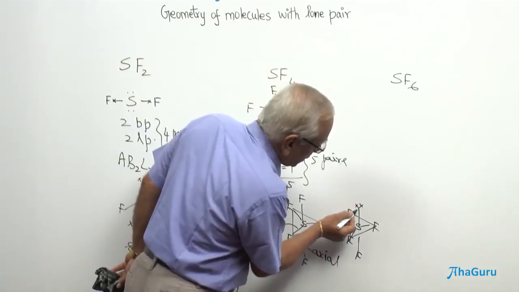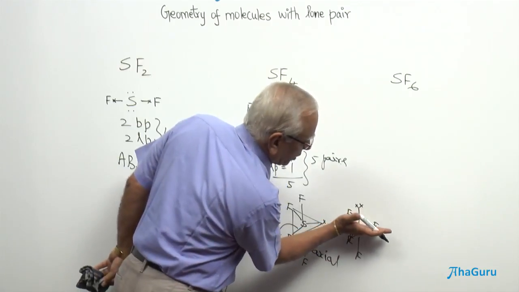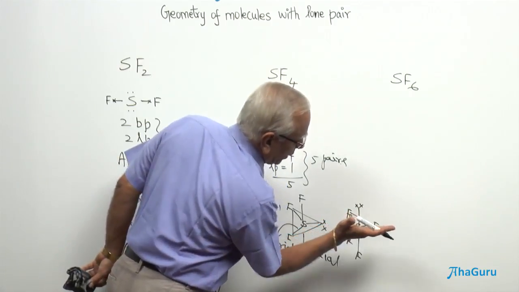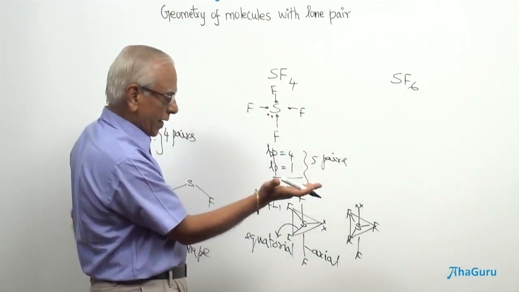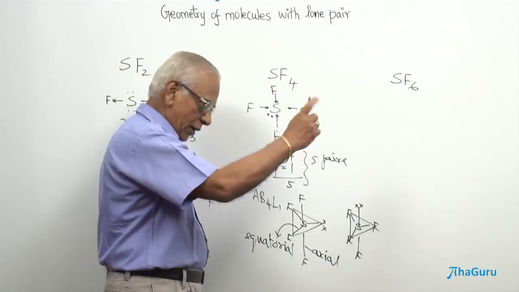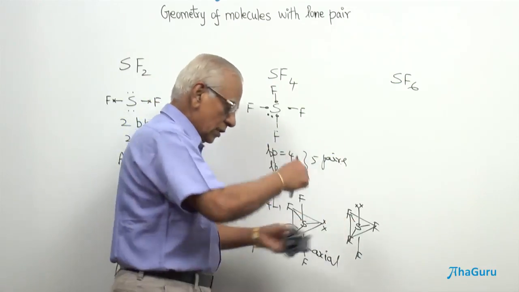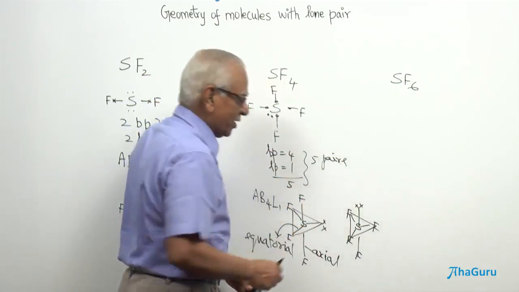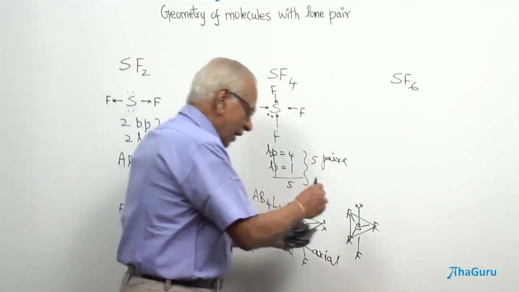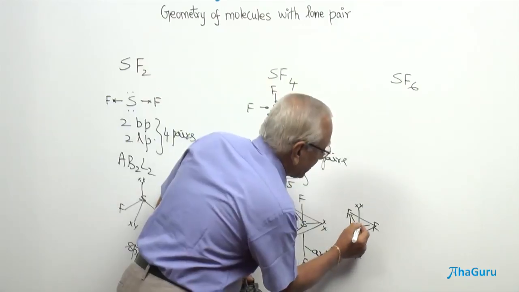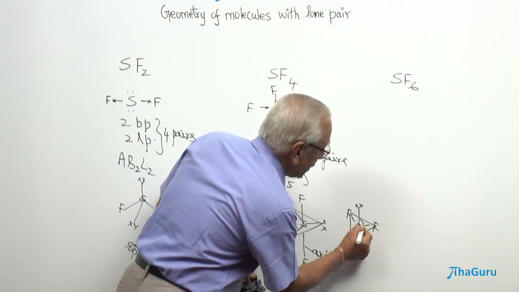Students, you look at this, this is going to be along the plane of the board, along the perpendicular to the plane of the board. All the 3 fluorine atoms are along the plane in the form of a triangle, and you have an axle. An axle is going to be this. That is why it is called axial bond. It is along the equator, therefore it is called equatorial bond. Therefore, isn't it perpendicular to this?